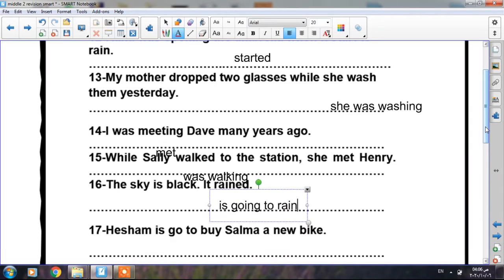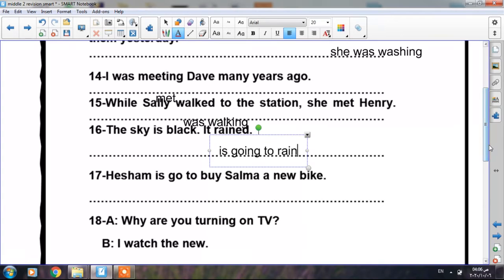Okay, the next one, number 17. Hisham is going to buy Salma a new bike. So "is going to buy" means he plans to buy Salma a new bike as a present. He is going to buy, because this form of future is: am, is or are, plus going to, plus infinitive. So when I say Hisham is going to buy a new bike, "is going to" means he decided to buy a new bike. Is going to buy.